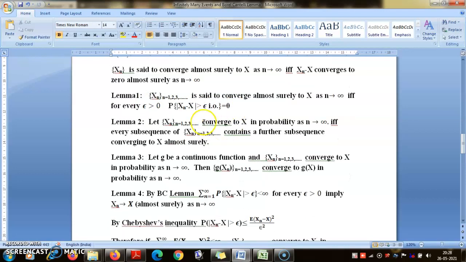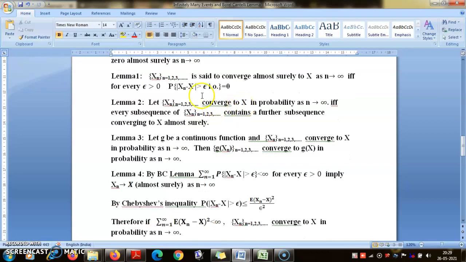So for every epsilon, |X_n minus X| greater than epsilon infinitely often has to have probability going to 0. Now you have seen a similar concept earlier, that is convergence in probability. There this infinitely often concept is not there. There what you want is that for every epsilon, the probability of |X_n minus X| greater than epsilon converges to 0. Now it is not difficult to prove that almost sure convergence implies convergence in probability, but the latter is not necessarily true. That means convergence in probability does not necessarily imply almost sure convergence.